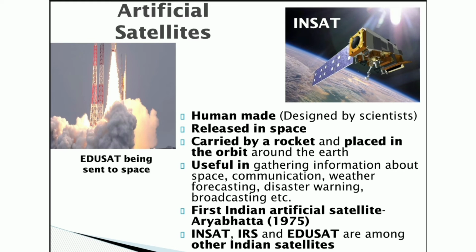Now, what are artificial satellites? Artificial satellites are designed by scientists. They are human made, that is why they are called artificial. And they are released in space. And how are they placed in orbit? The answer is that these artificial satellites are carried by a rocket and placed in the orbit around the Earth. Now, let me tell you that these artificial satellites have numerous uses.